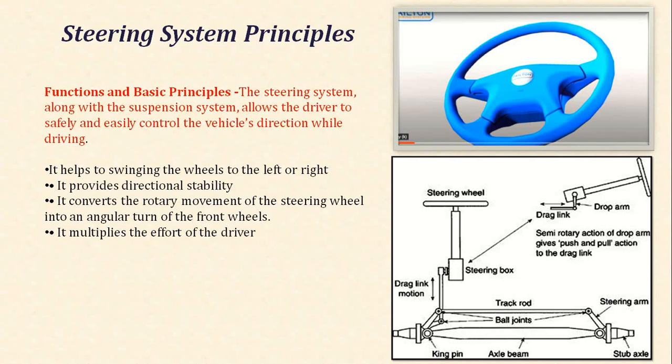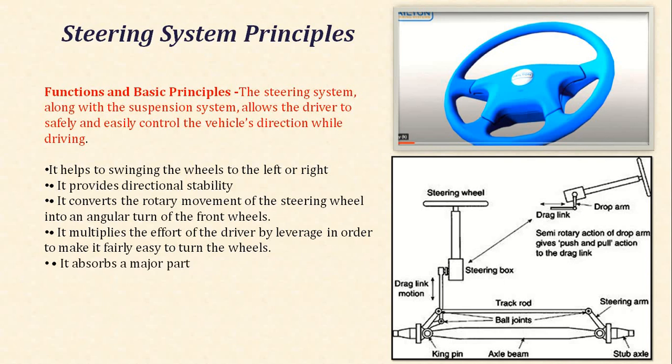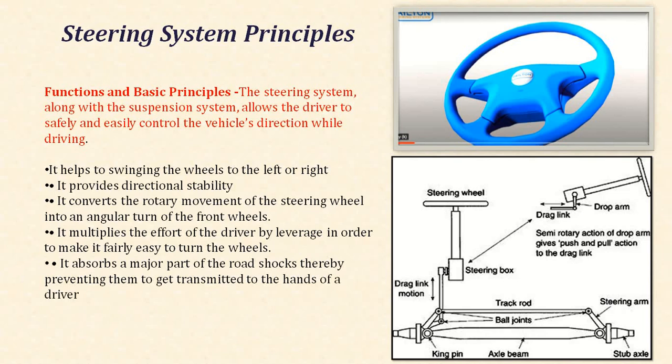It converts the rotary motion of the steering wheel into the angular turn of the front wheels. It multiplies the effort of the driver by leverage in order to make it fairly easy to turn the wheels. And finally, it absorbs the major part of the road shocks, thereby preventing them from being transmitted to the hands of the driver. Now you can see the figure.